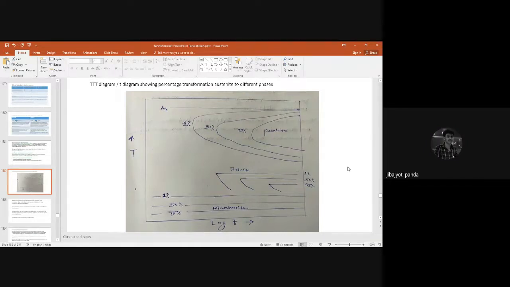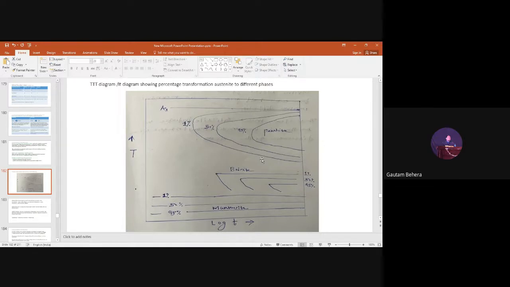Sir, temperature and time. Yeah, temperature versus time. But what is the name? What is the name of this plot? Sir, reconstructive or displacive? Okay, fine. Reconstructive displacive. But what is the main name of this? Just give one single name to this plot. TTT diagram, yes or no? Yes, sir. Temperature is there, time is there, and transformation is happening. So TTT diagram, time, temperature, transformation diagram, right? Or it is also called IT diagram, isothermal transformation diagram.